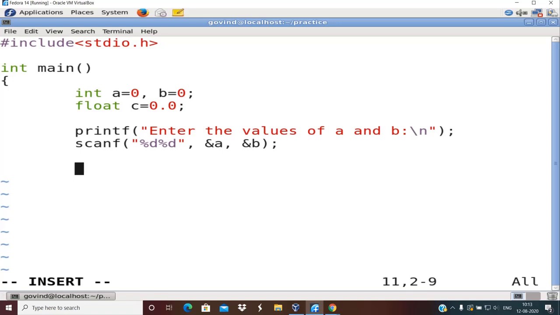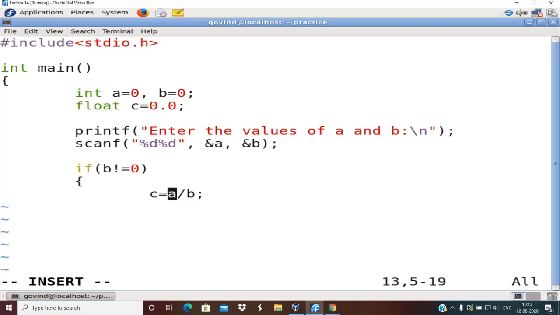Before I go ahead with typing c equal to a by b, I need to ensure that the value of b entered by the user is not equal to 0. Then only you can go ahead with the division. So I will write if b is not equal to 0, then only you need to perform the division and print the result, c equal to a by b.